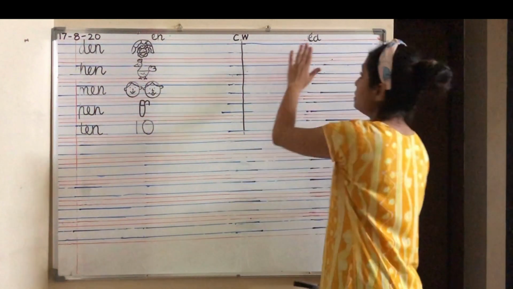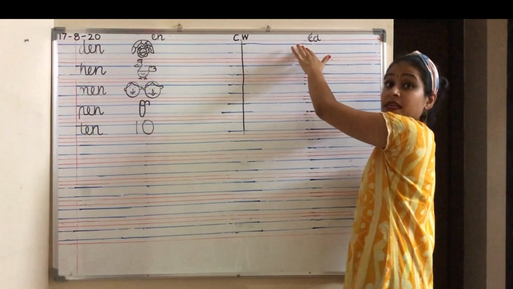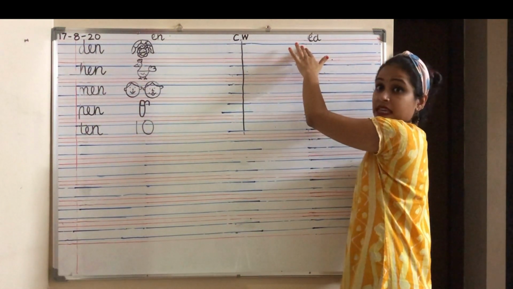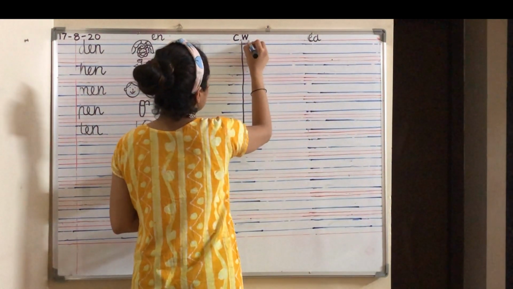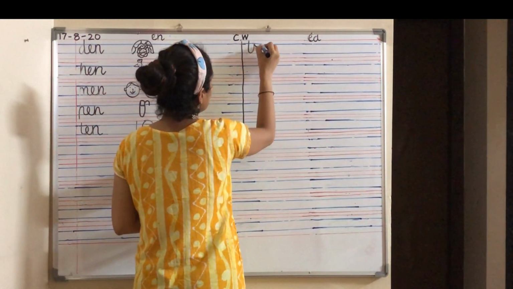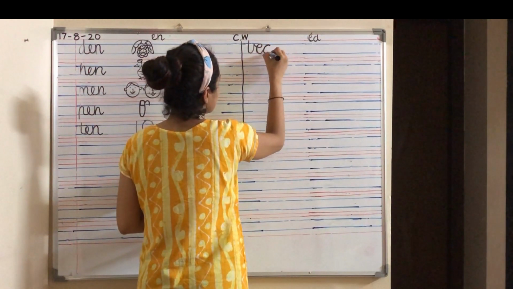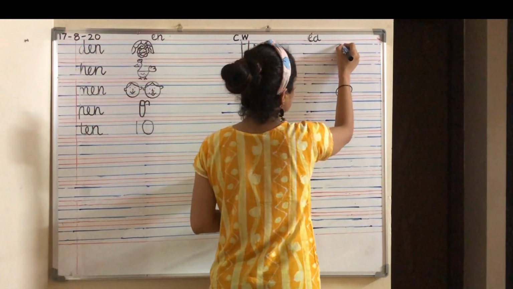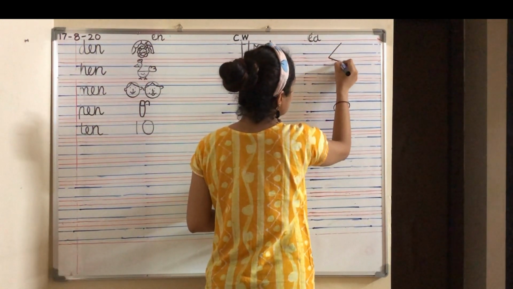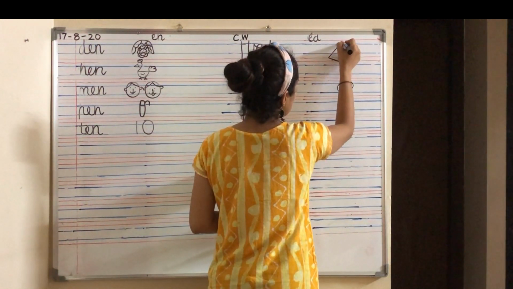Now we will draw for the E-D words. E-D says ed. Come on, let's draw. The first word is bed. Come on, draw the bed. Draw a slanting line, sleeping line, slanting line.